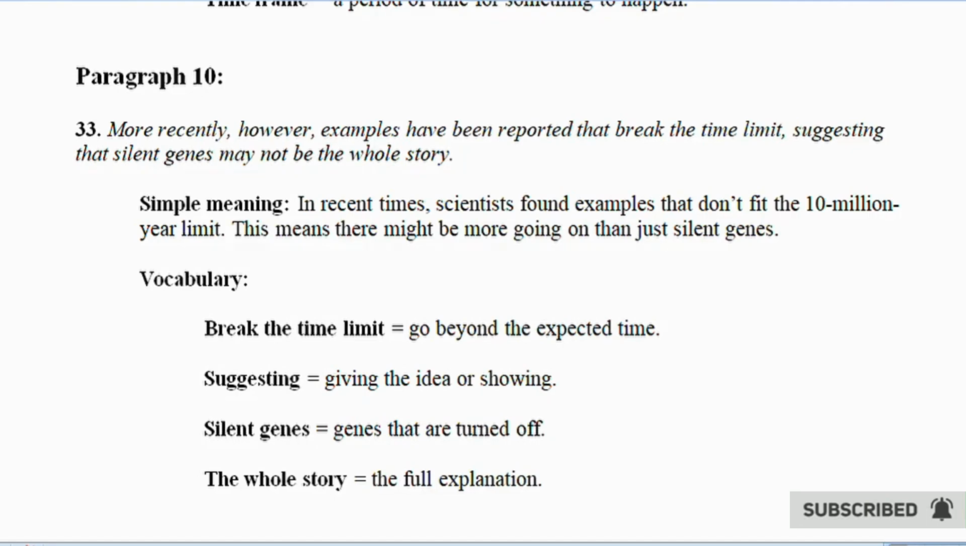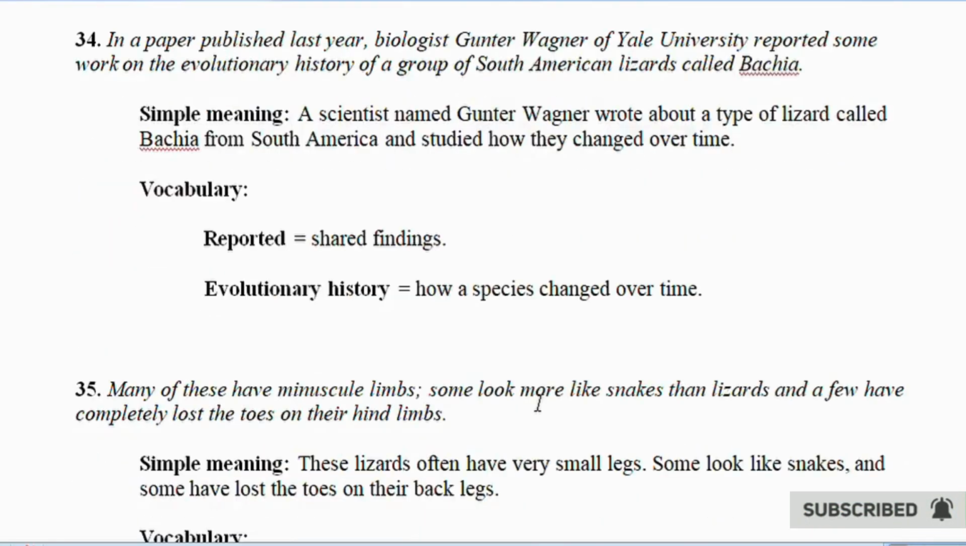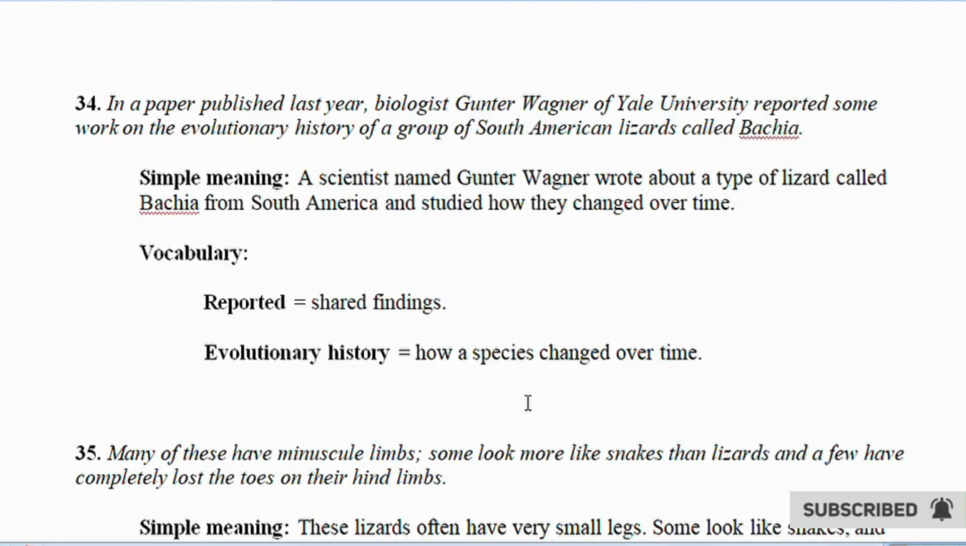34. Biologist Gunter Wagner of Yale University reported some work on the evolutionary history of a group of South American lizards called Bachia. Simple meaning: a scientist named Gunter Wagner wrote about a type of lizard called Bachia from South America. It changed over time. Vocabulary. Report equals findings. Evolutionary history equals how something changed over time.